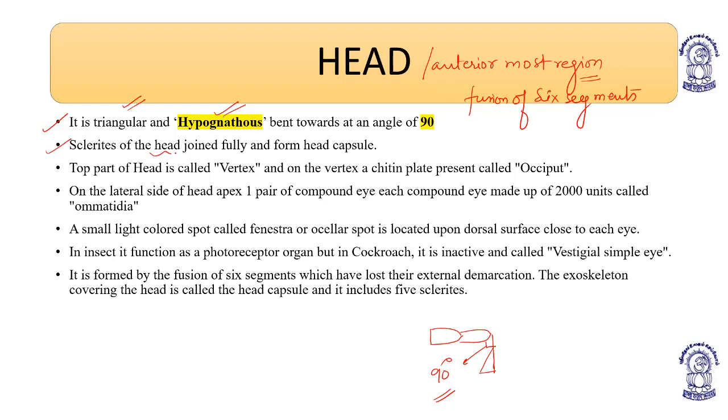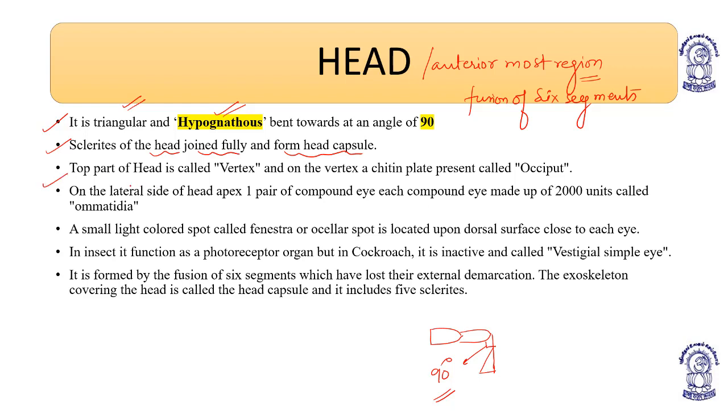The sclerites of the head join completely and form the head capsule. The head is made up of the fusion of 6 segments, and the sclerites of the head join fully to form the head capsule.